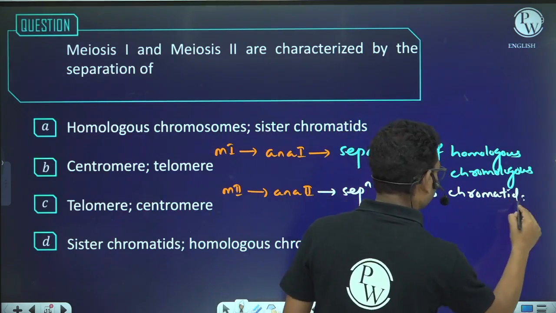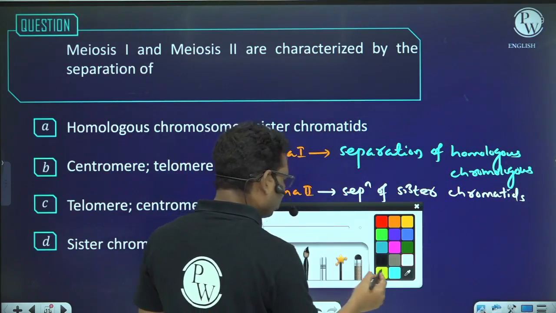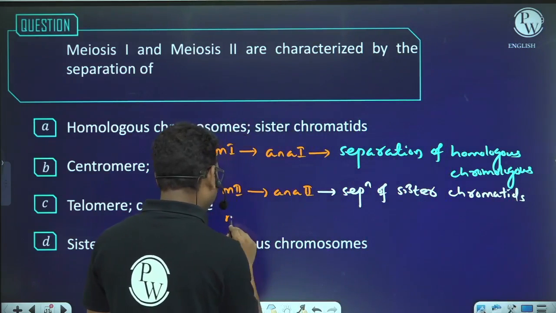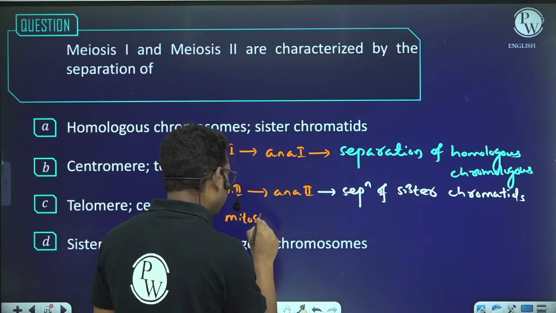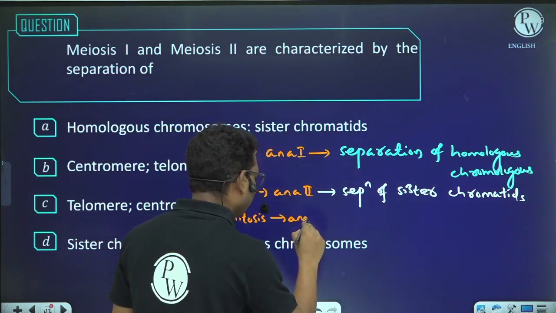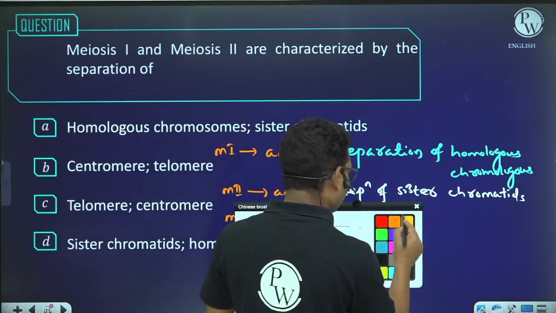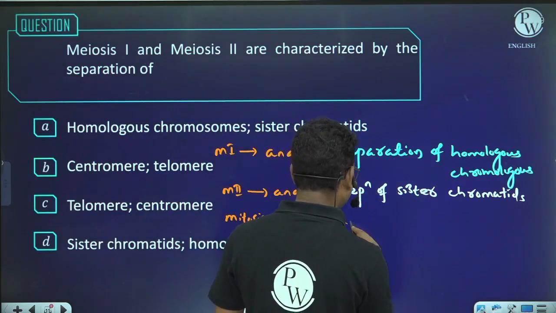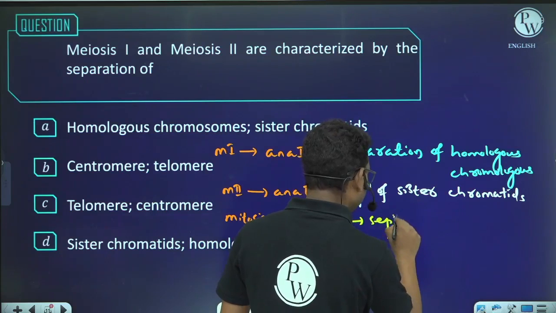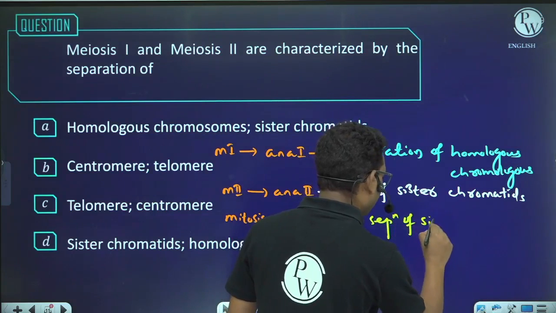Okay, now what about mitosis? In mitosis we have anaphase, and in anaphase, there is separation of sister chromatids.